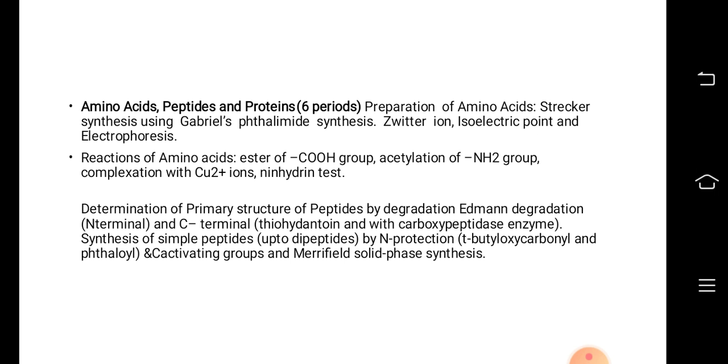Preparation of amino acids, under this there is Strecker synthesis using Gabriel phthalimide synthesis, Zwitter ion, isoelectric point and electrophoresis, reactions of amino acids, ester of COOH group, acetylation of NH2 group, complexation with copper 2 plus ions, Ninhydrin test, determination of primary structure of peptides by degradation, Edman degradation, that is N terminal and C terminal, synthesis of simple peptides up to dipeptides by N protection and C activating groups, and Merrifield solid phase synthesis.